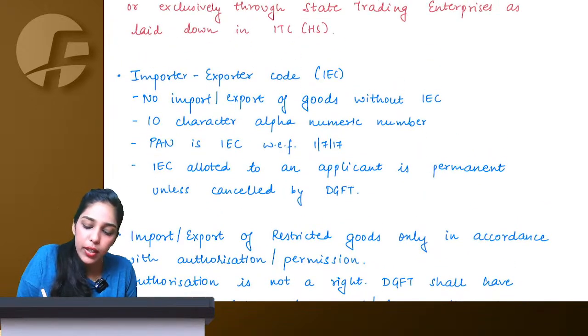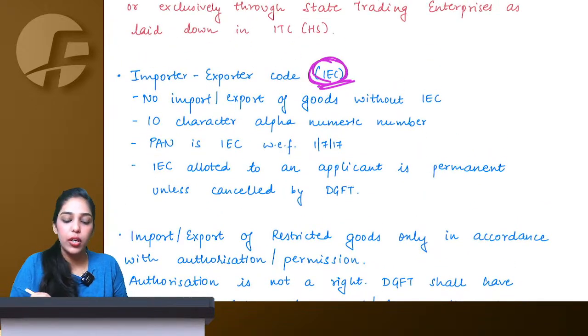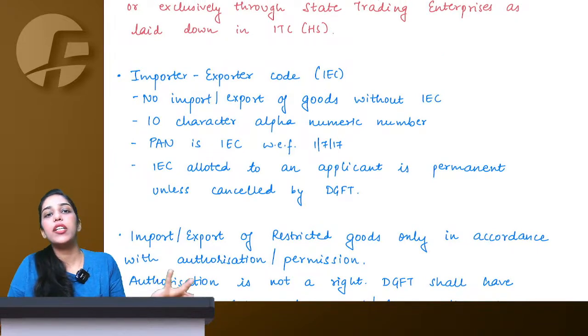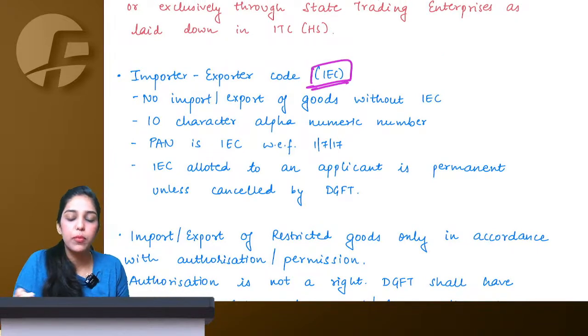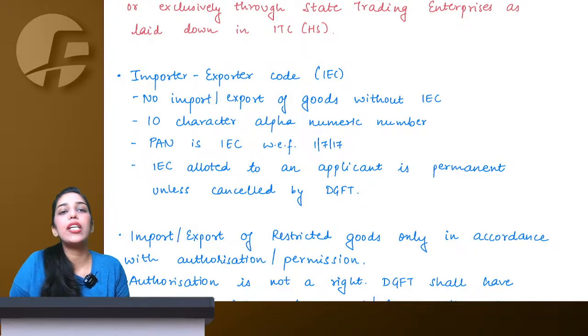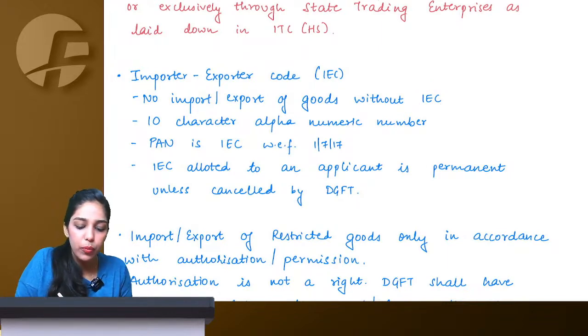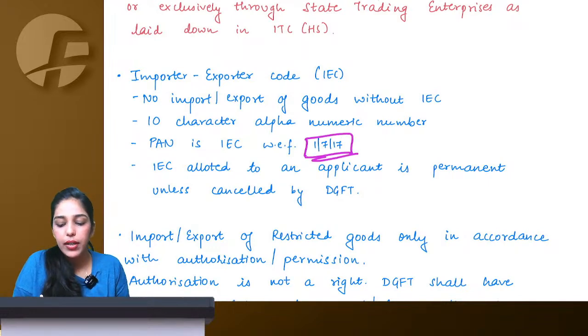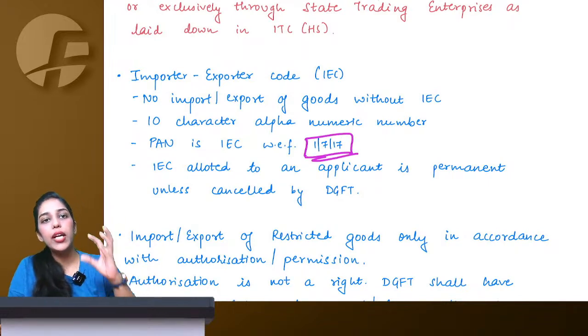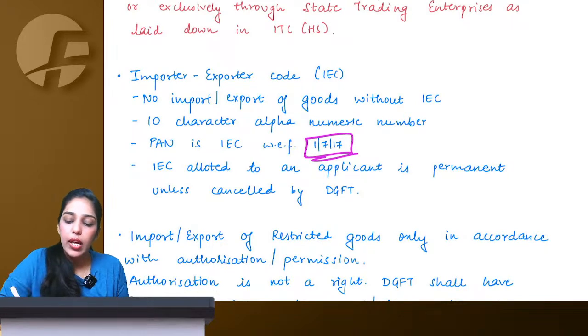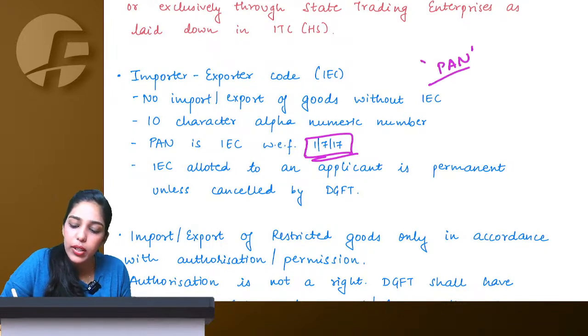Okay. Now, what is IEC, Importer Exporter Code? See, as we have GST number in GST, we have Import Export Code here. So, you cannot engage in import export of any particular item unless you have an IEC code, and it is a 10-character alphanumeric number. Now, with effect from 1st July 2017, today if you go and apply for IEC code, they will give you your PAN number only as your IEC code.